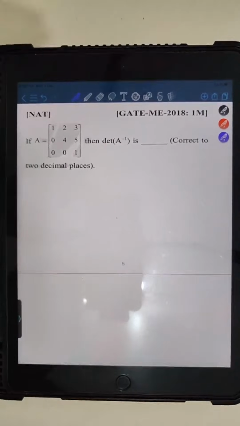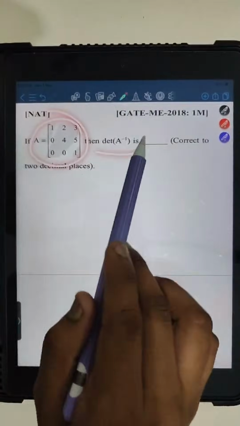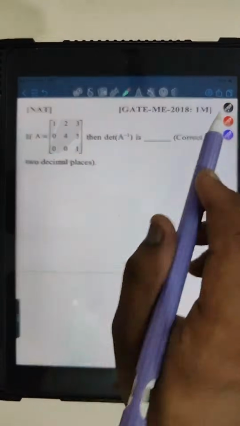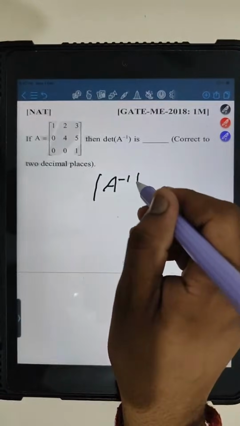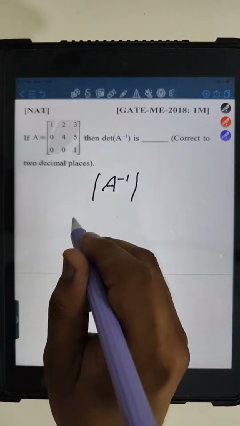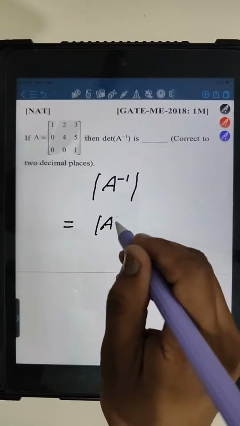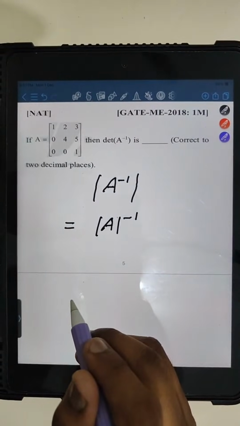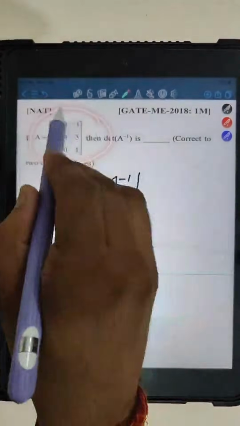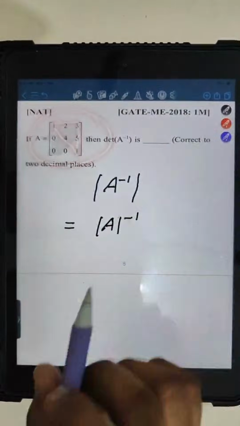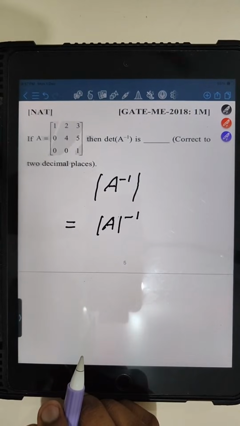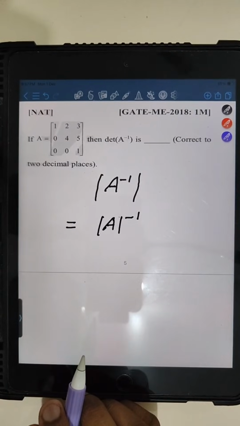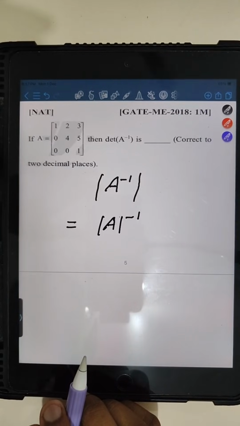So let me discuss this question for you guys. This question is telling, if A is this matrix, then the determinant of A inverse will be what? This question is a similar pattern to the last one, because the last question also had a similar concept. So what can we write the determinant of A inverse as? The determinant of A, its inverse. And you know that this matrix is what? An upper triangular matrix. Md Kaf is telling 4, no, the answer is not 4, Kaf. It should be 1/4, that is 0.25.